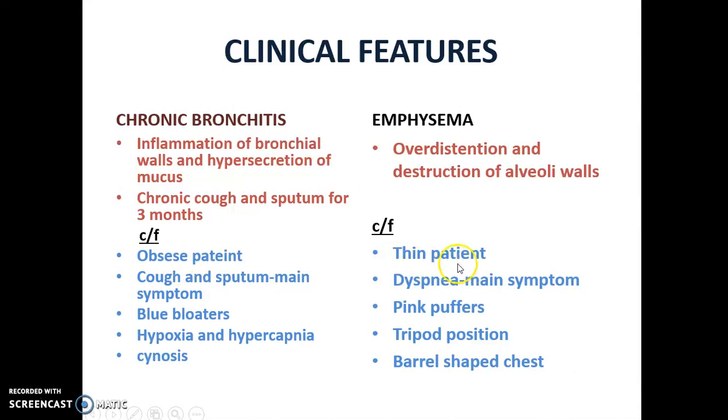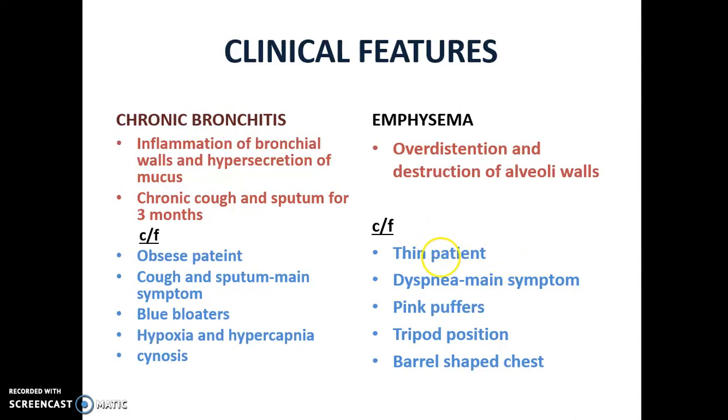But an emphysema patient is a thin patient. They become thin because in emphysema the problem is that the alveoli are destroyed. So if oxygen is coming into their lung, they cannot use this oxygen. This oxygen will not go to the alveoli because there is no alveolar bed, and because of the lack of alveoli, the oxygen will not go to the blood and to the tissue. So this patient will have more dyspnea, more problems. They will try to get more oxygen, so they are always working to get oxygen. So they will become thin.